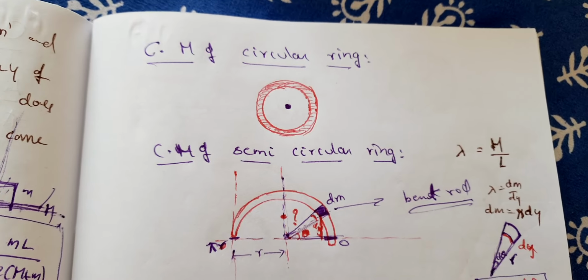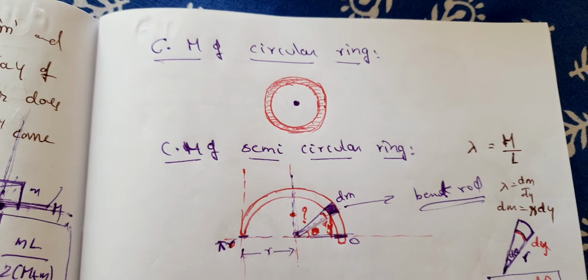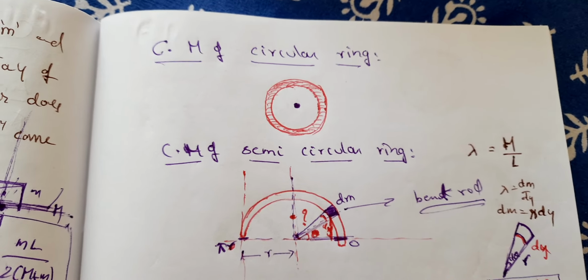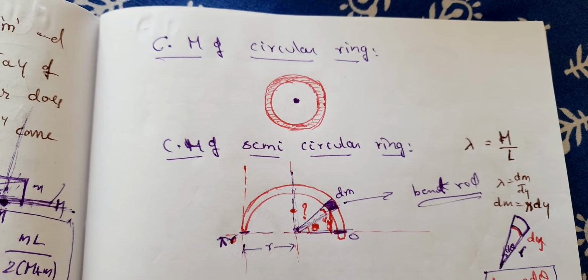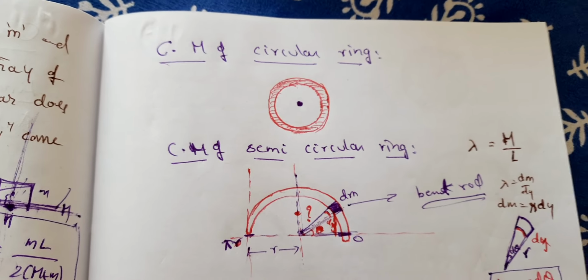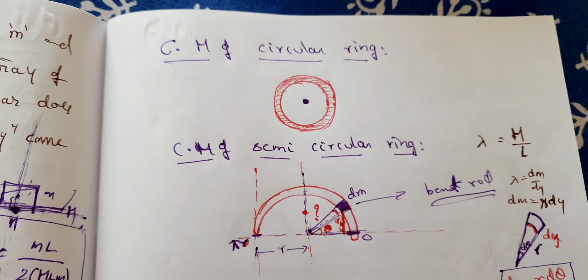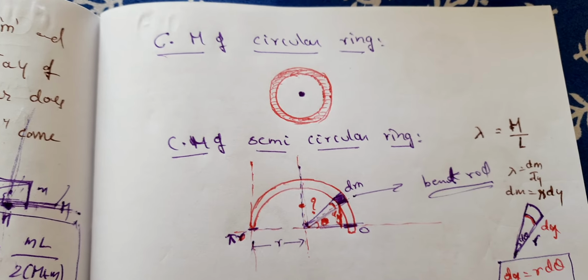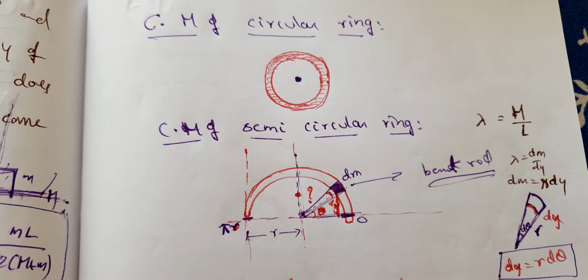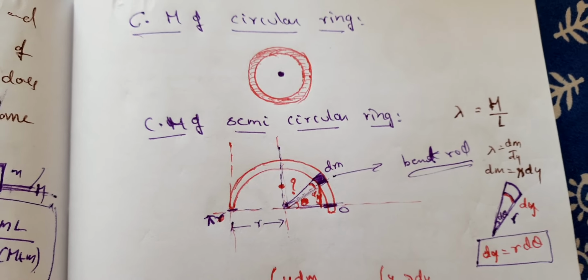Fine. So, today let's continue with continuous mass distribution in case of a circular ring and semicircular ring. For a circular ring with uniform mass distribution, the center of mass lies absolutely at the center of the circle. And if it is a semicircular ring, where does the center of mass lie? This is what we are going to see in this video.